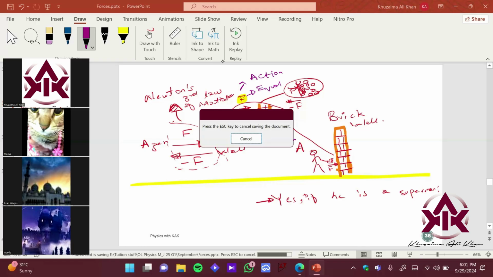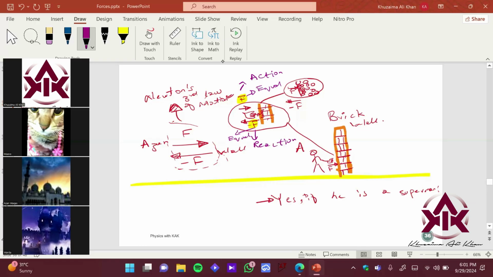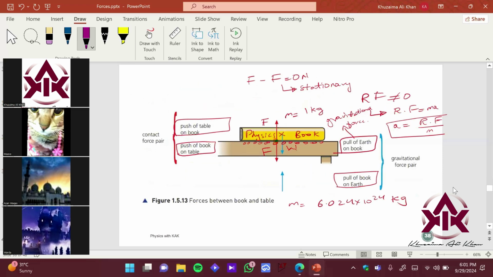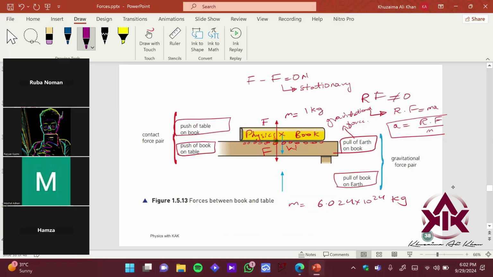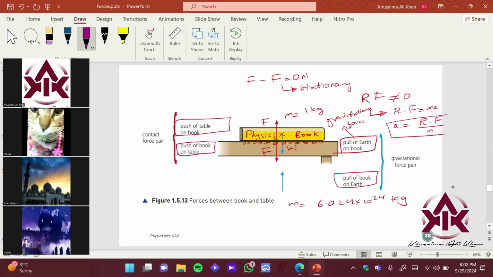Does that make sense now? Maeve, give me a thumbs up if it makes sense. Okay, Azan. Acha, so this example was unclear. Whenever you have, let's say, a book over here which is stationary at rest, Azan, do you know how contact force acts on an object? So here, let's say this is the point of contact, this cross. Now there is a push of the book on the table, so the book applies some force on the table.